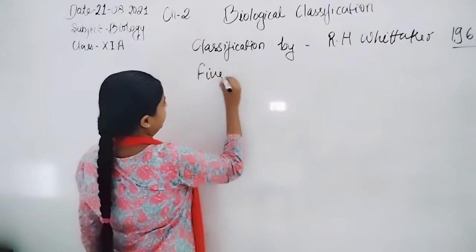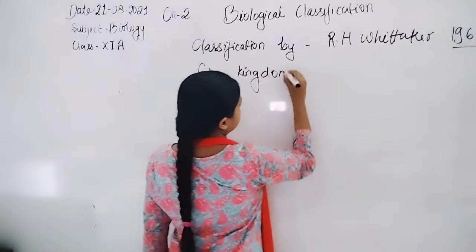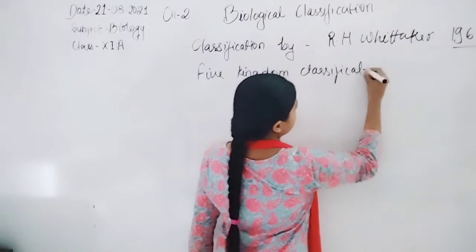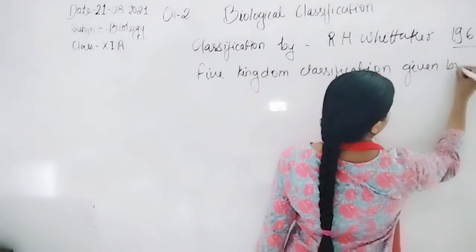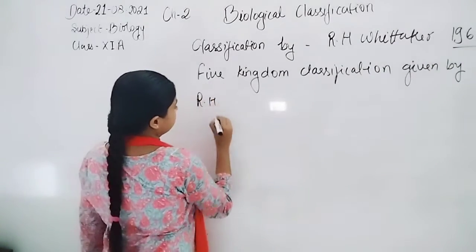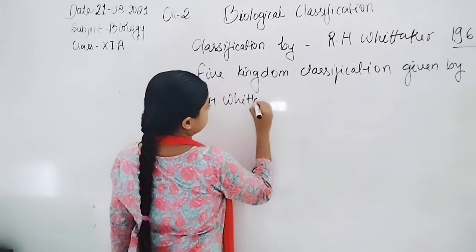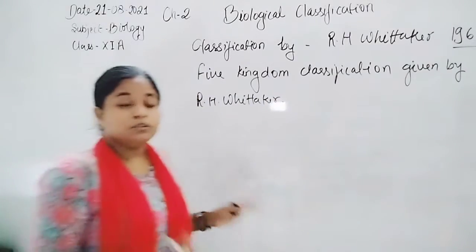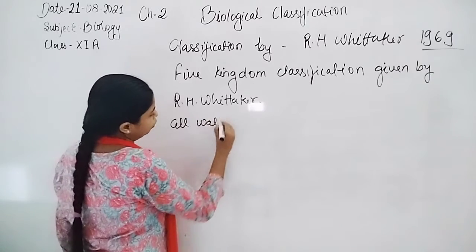Five kingdom classification given by R.H. Whittaker. According to him, he used the cell wall composition,